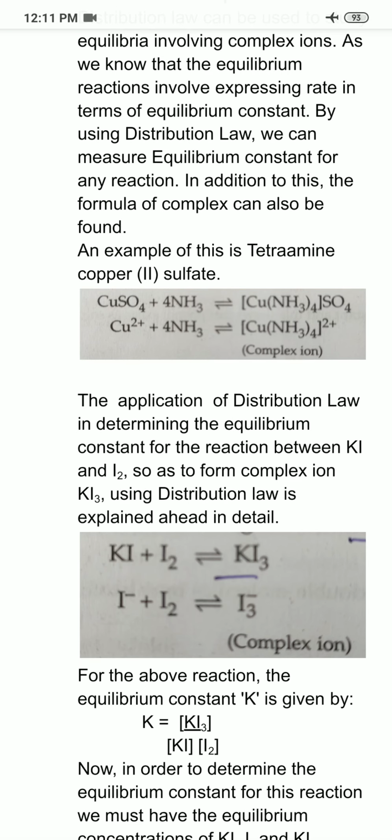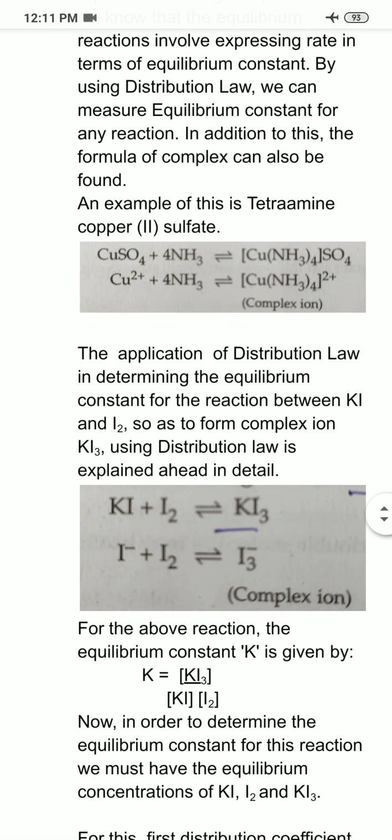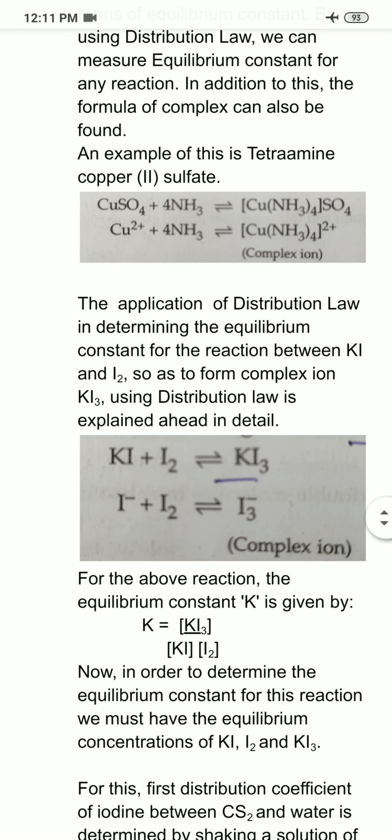Now, in order to determine the equilibrium constant for this reaction, we must have the equilibrium concentrations of KI, iodine and KI3. Now, please listen carefully to what I am saying. To determine the value of K, I need the equilibrium concentrations of potassium triiodide, potassium iodide and iodine.